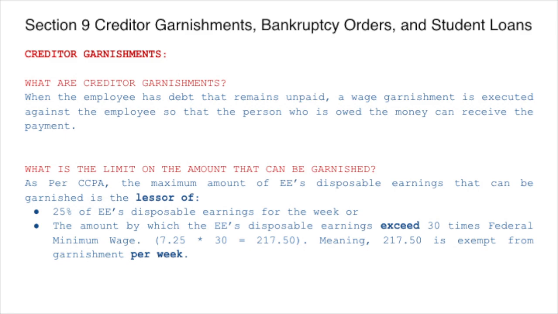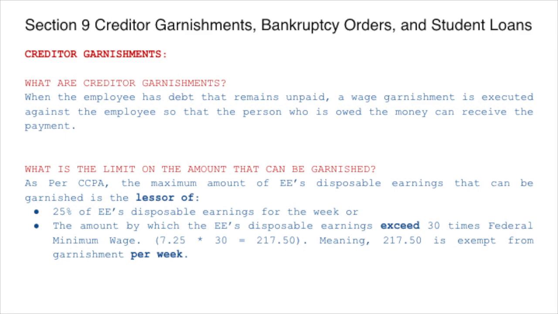Creditor garnishments. When the employee has a debt that remains unpaid, a wage garnishment, which is also called wage attachment or income execution order, is executed against the employee so that the person or non-governmental third party who is owed the money can receive the payment. What is the limit on the amount that can be garnished for creditor garnishments?